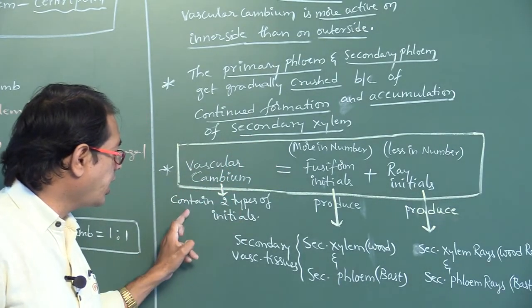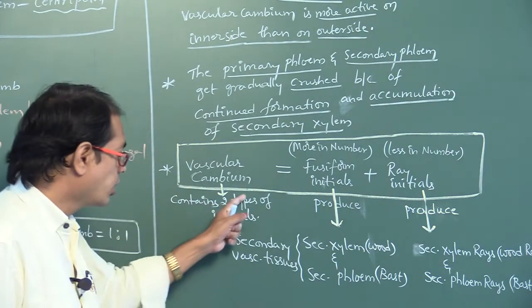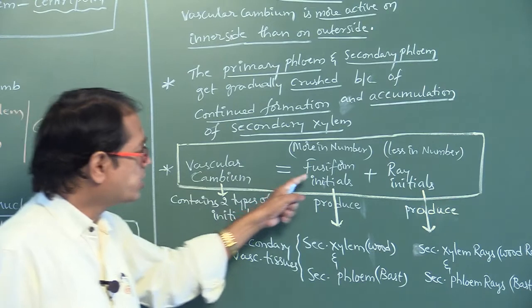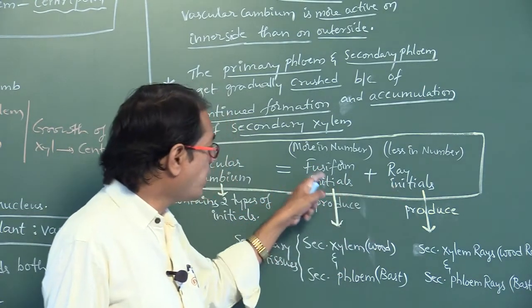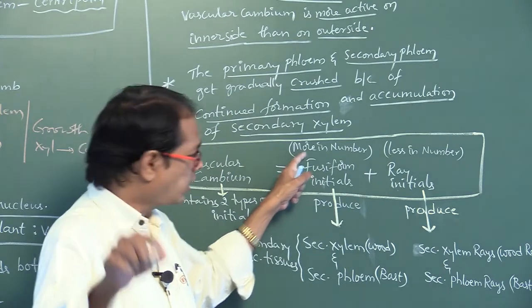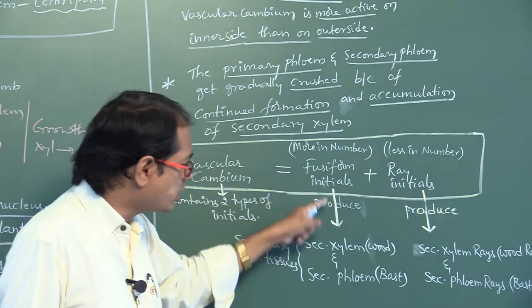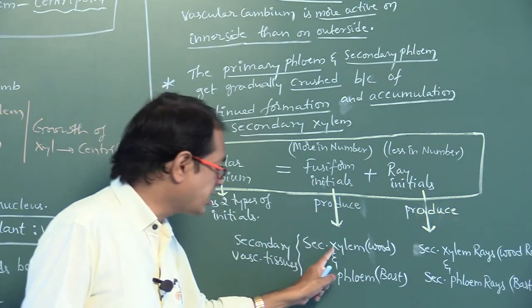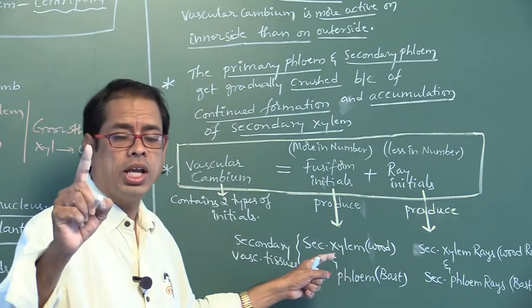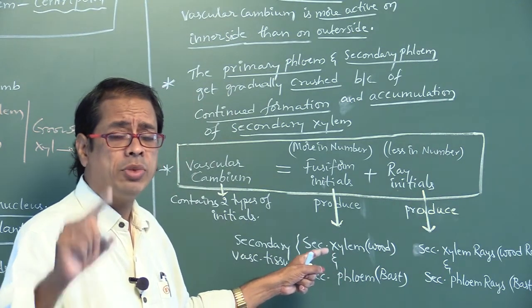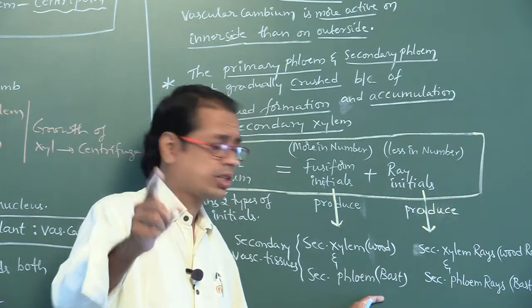Vascular cambium contains two types of initials. One is called fusiform initials, the second is ray initials. Fusiform initials are more in number, whereas ray initials are less in number. Fusiform initials produce both secondary xylem and secondary phloem. Secondary xylem is also called wood. Secondary phloem is also called bast.